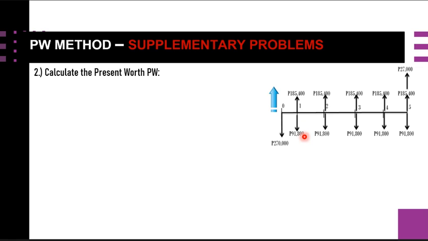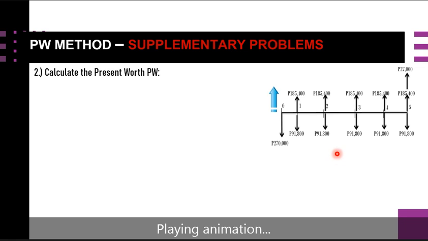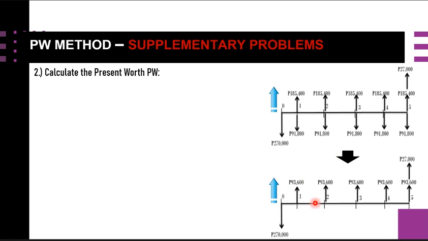The net cash flow here is going up if we subtract the annual operation, maintenance, and the taxes and insurance from the revenue. So this diagram is equivalent to this one, with a net of 93,600, so that we can have a simplified cash flow diagram.